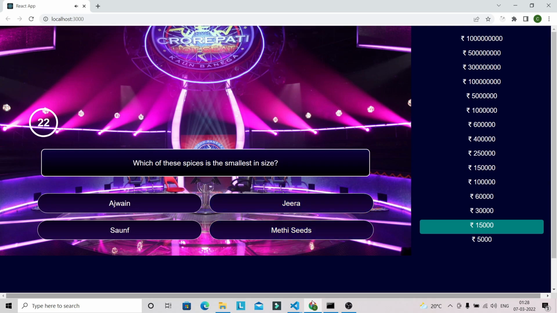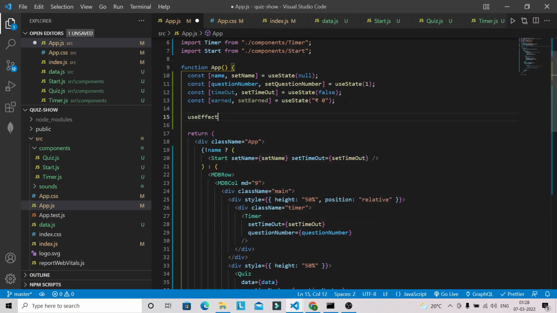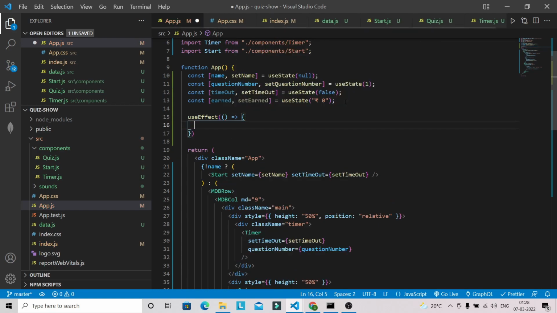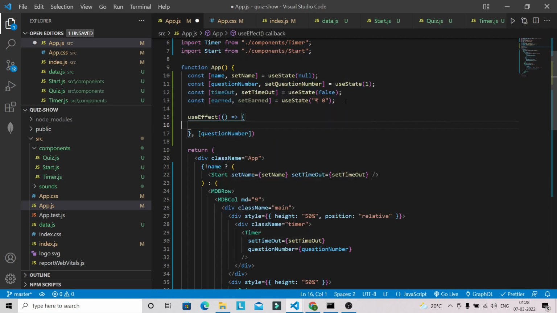Now what we have to do, we have to also keep track of how much the user has earned with each correct answer. So we are going to use useEffect here, and this useEffect will run whenever our question number gets changed. That means user is providing a correct answer, and we have to also check if question number is greater than 1, then only I am going to start tracking prize money.